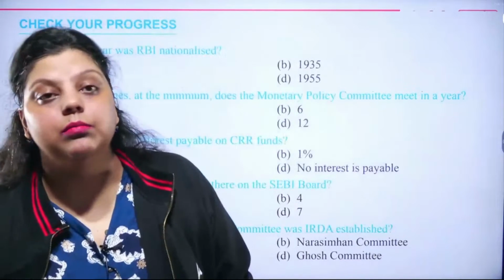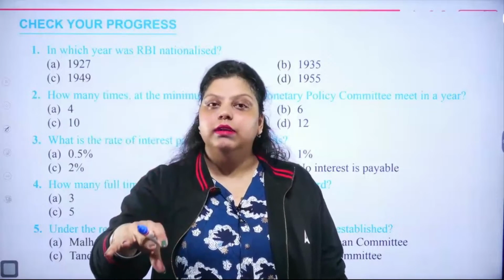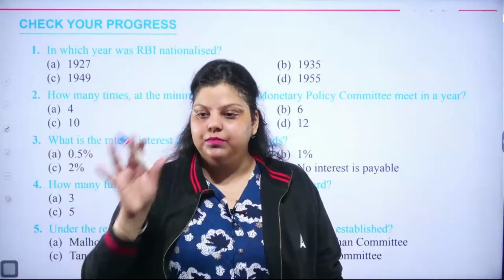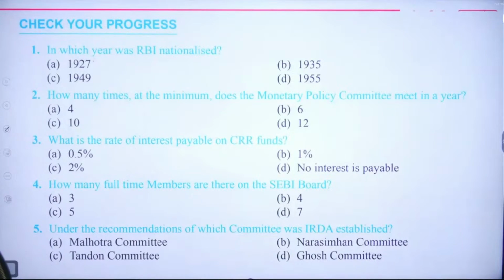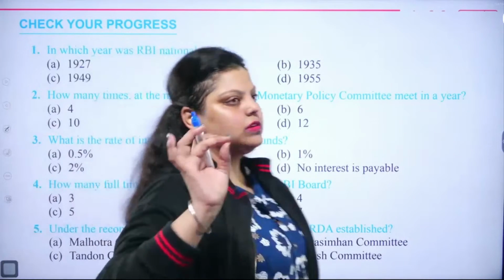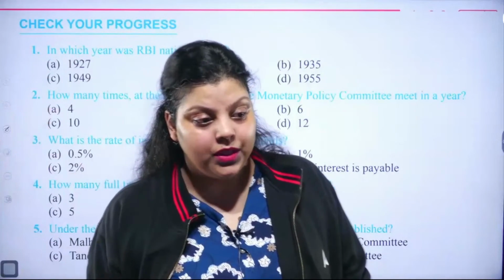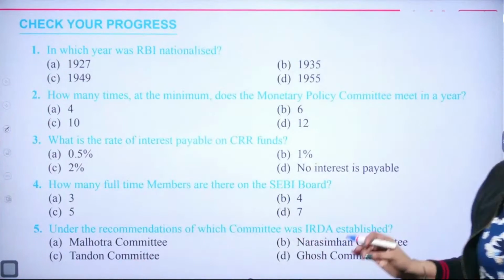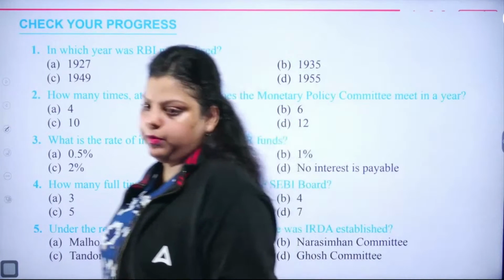To decrease the money supply in the market, RBI sells the government security. To increase liquidity in the market, RBI purchases the security. That is the only thing RBI does. Whatever money is collected from the market stabilization scheme will be maintained with RBI in a separate account of the Government of India. Okay, that's also there. In MSS, the public can also participate.